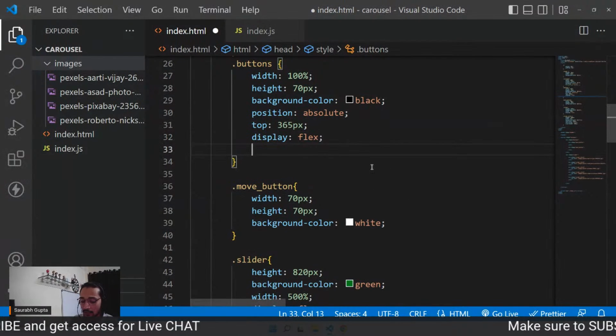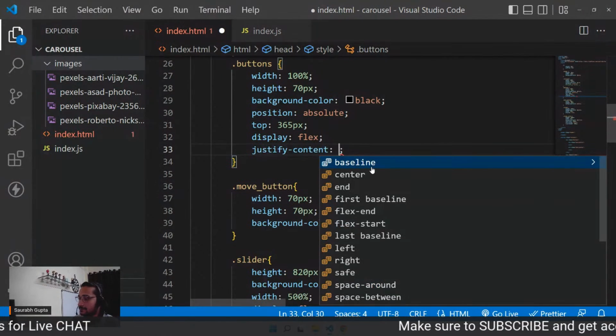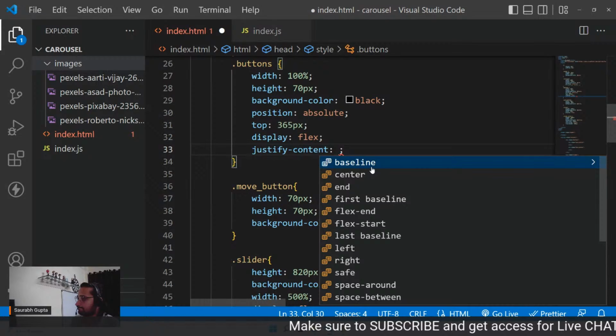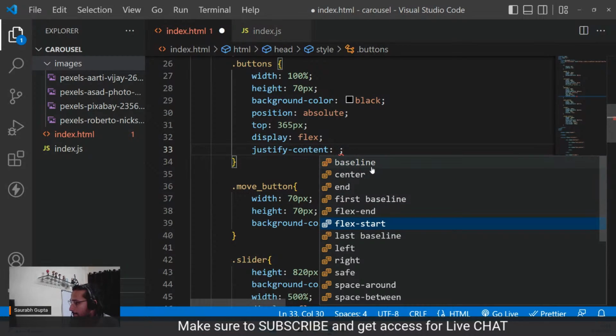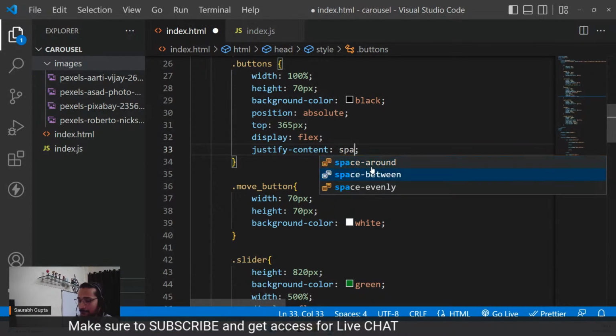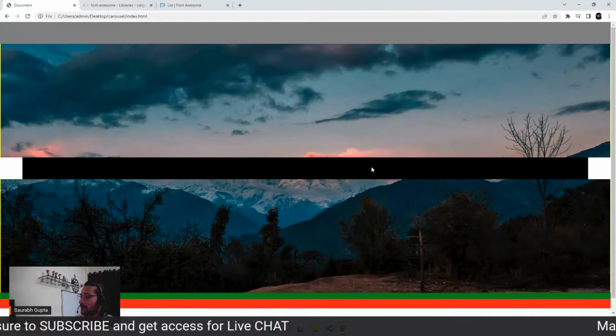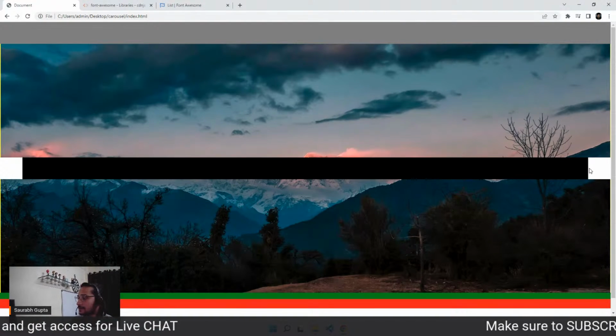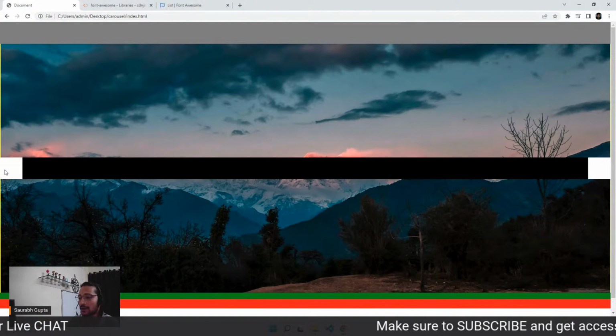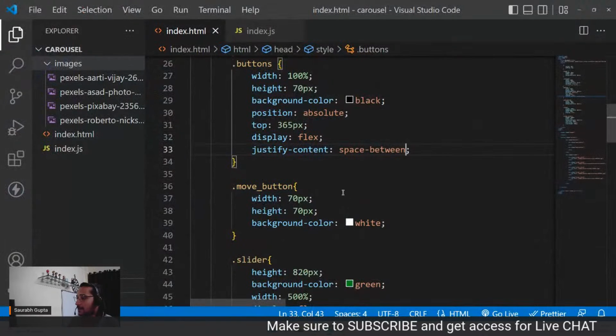So display flex and also justify content, space between. Here we go. So now one is here and the other one is here. That's what I wanted. And I also want a little gap from the side. So for that, I can give padding to the button.